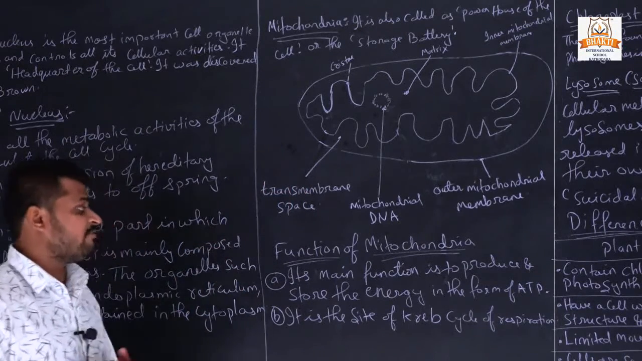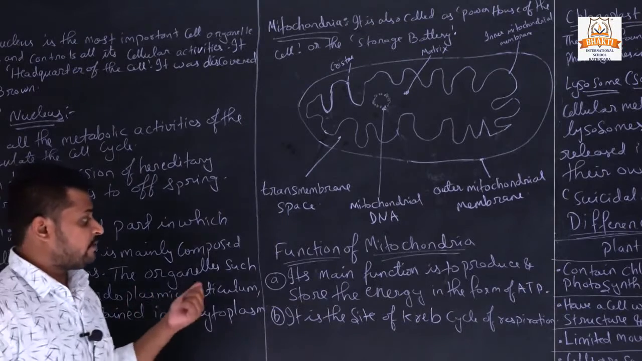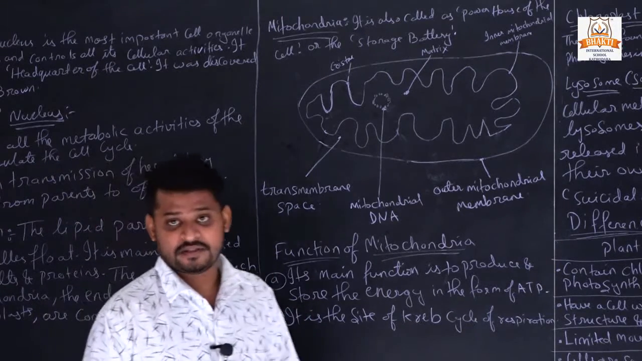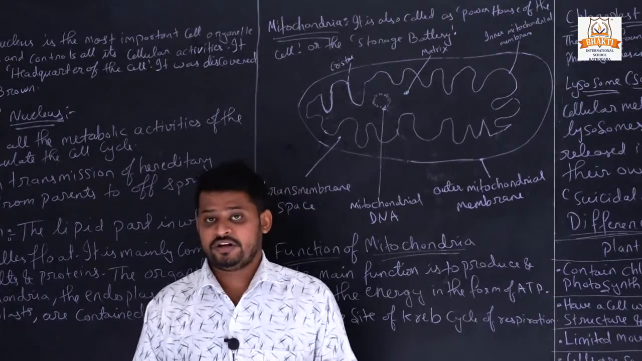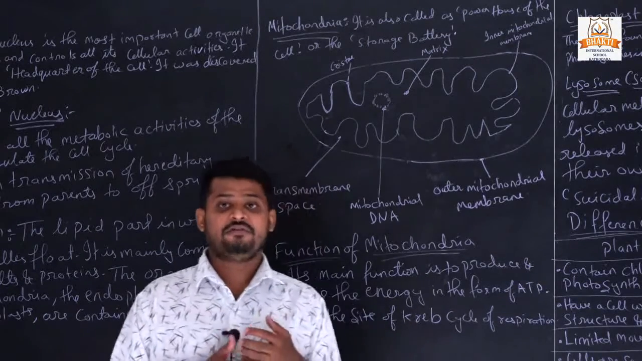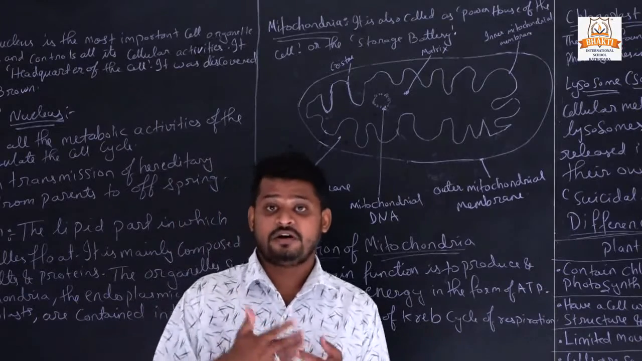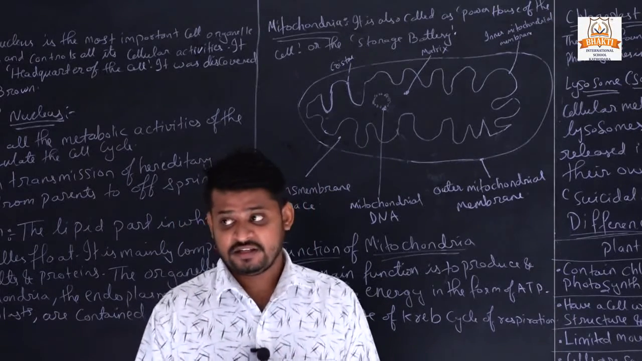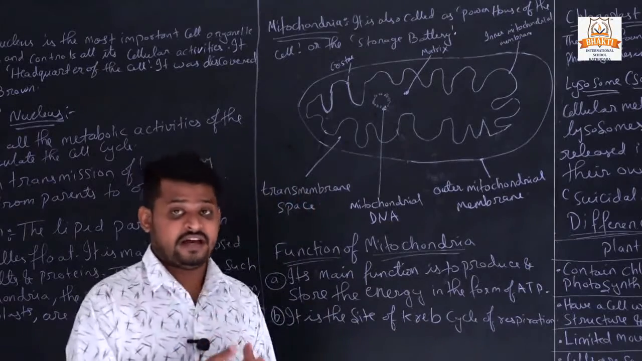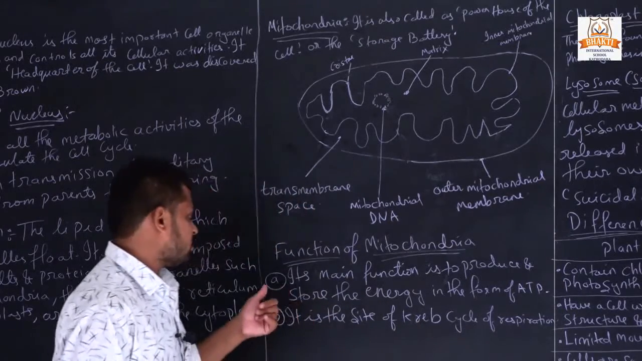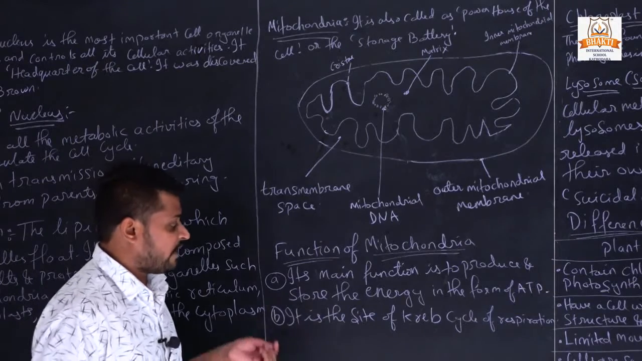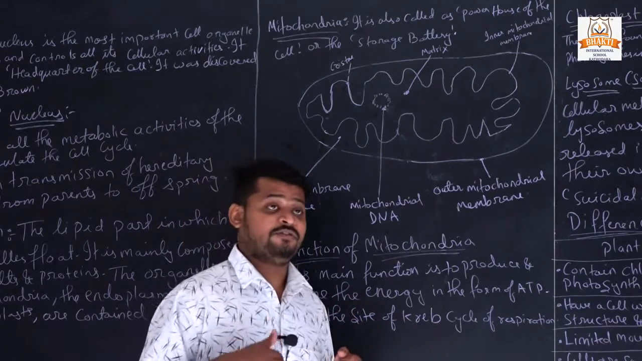What is the function of mitochondria? Its main function is to produce and store energy in the form of ATP. Whatever we eat, whatever job or work we want to do, we need energy. Storing energy and giving energy is the function of mitochondria. It is the site of the Krebs cycle of respiration.